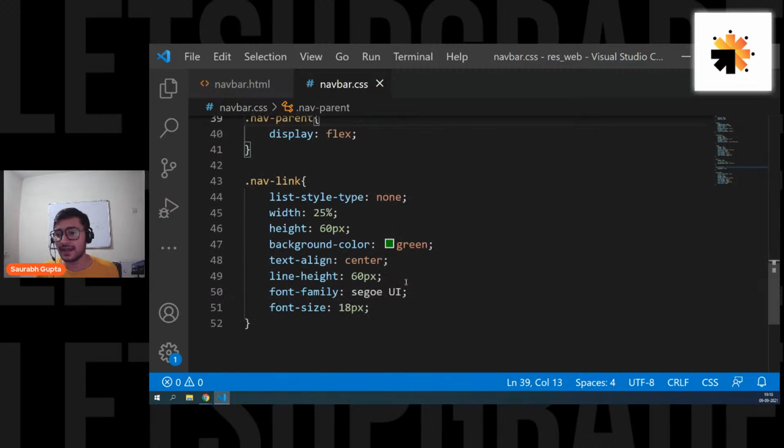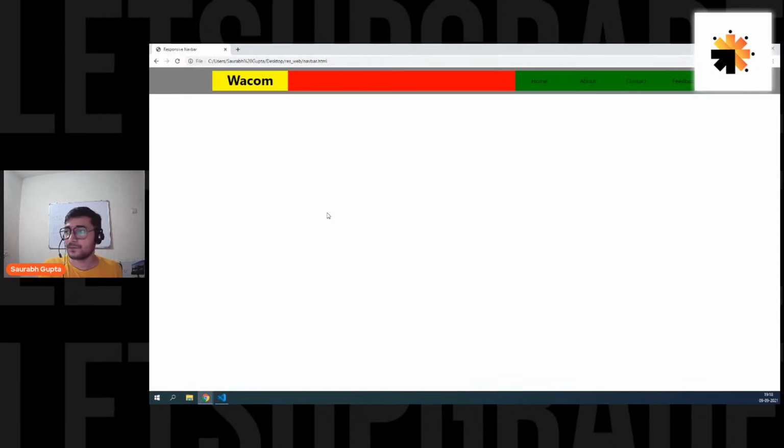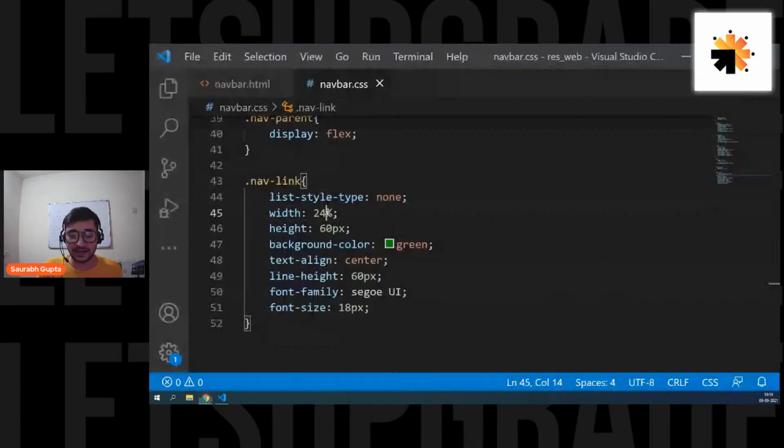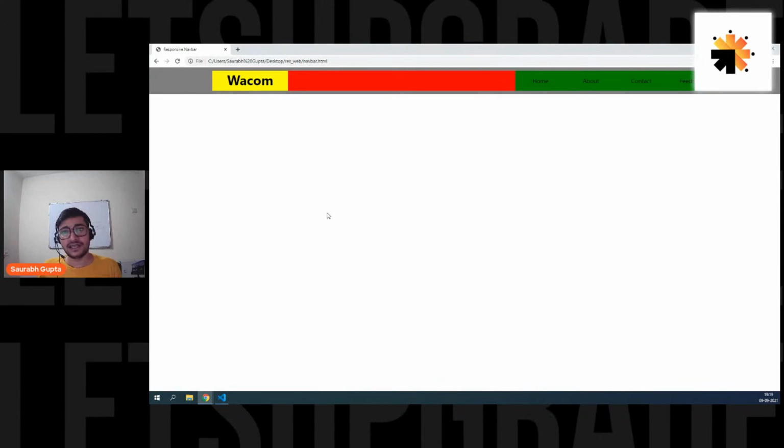If you want to see it, let me decrease the width. See, the yellow one is still perfect, the same height as the child. So we don't have to give any height to that. Fine. So let's again give it 25%, so that in future, if I increase or decrease the height of the li's, the nav's height will increase and decrease accordingly. You don't have to take care of the height.